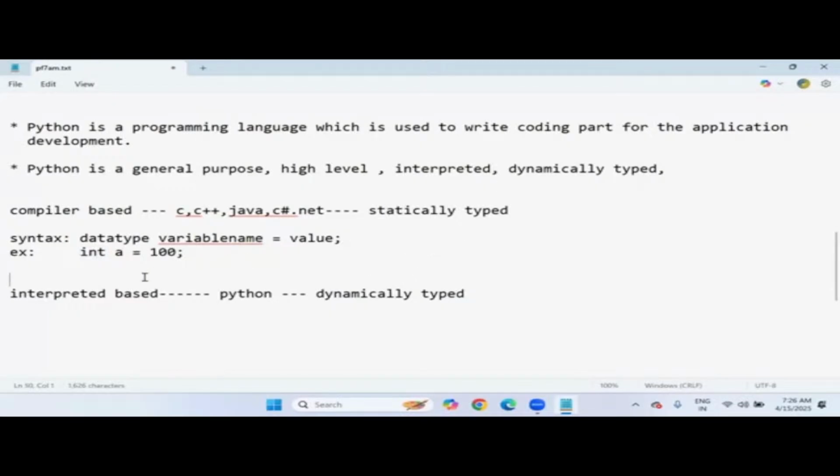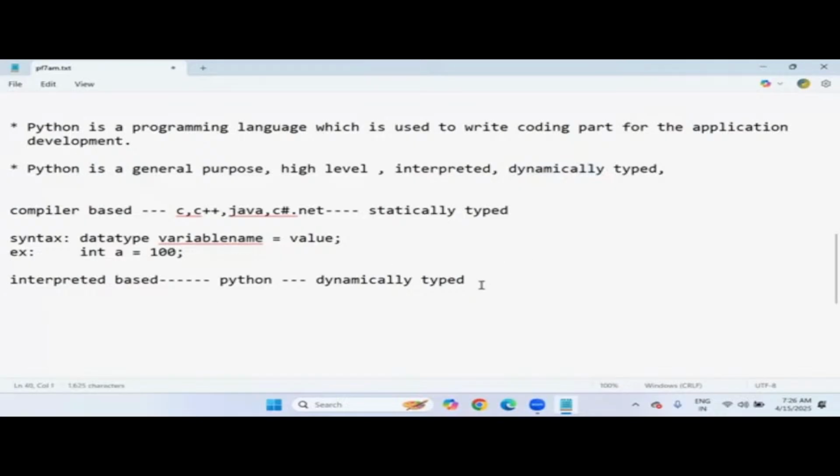But when it comes to Python, Python is dynamically typed. We don't have any problem in this Python language, because in Python, to declare a variable, it is very simple: you have to mention simply the variable name, equals to, value. That's it. And this is the syntax in Python. Variable name a equals to value 100.